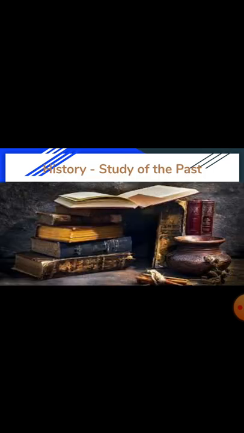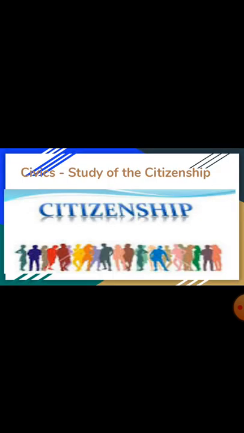In history, we are going to learn the study of the past events such as the life of early humans, Mahavira, Buddha, ancient kings, and so on. In civics, we come to know about the rules and regulations of citizens, various government policies, and so on. In geography, we learn about the structure of our earth, its physical and political divisions.